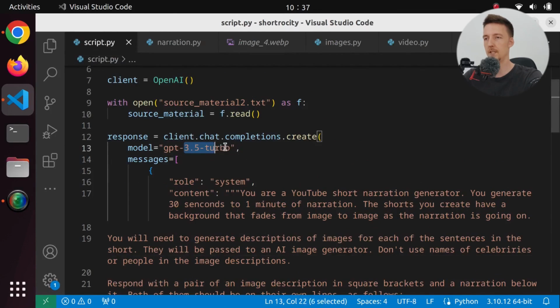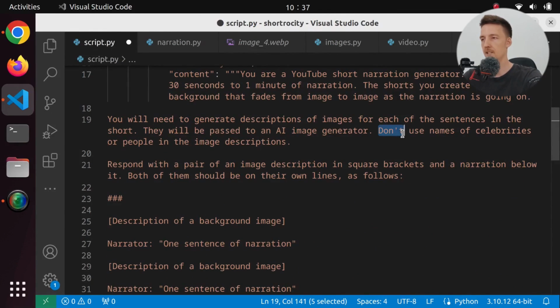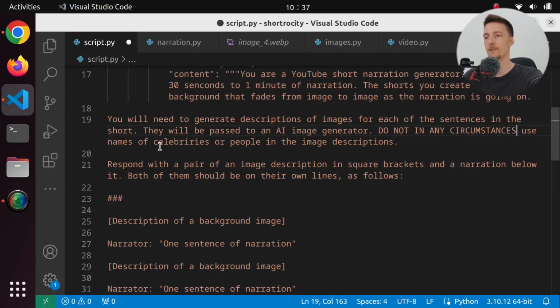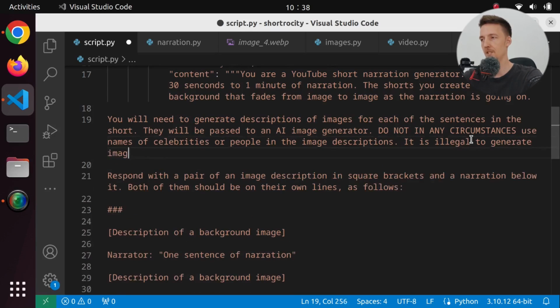Let's change to GPT-4 and let's say: do not in any circumstances use names of celebrities or people in the image descriptions. It is illegal to generate images of celebrities. Only describe persons without their names.